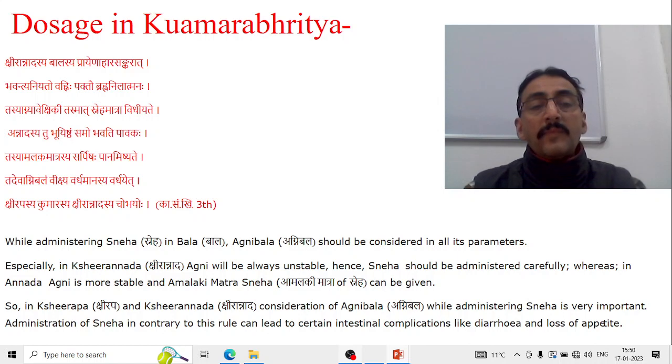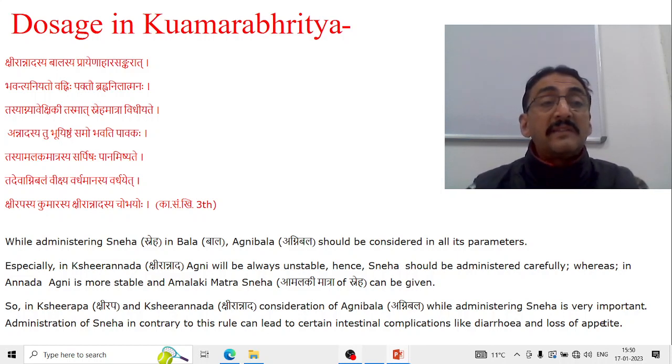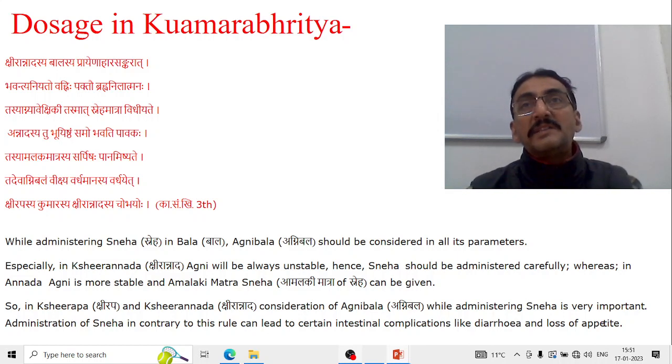Now, this is explained by Kashyapa again in the Khilasthana. Kshiranadasya balasya prayana ahara sankarat bhavanti aniyato vanhi paktoho anilatmaha. That means while administering the sneha substance in a child, Agni bala should be considered for all its parameters. Especially in Kshiranada, Agni will always be unstable, aniyato. Hence, sneha should be administered carefully.